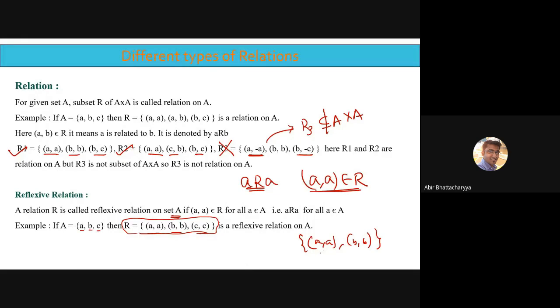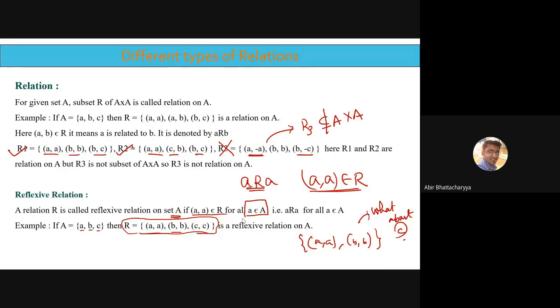See, you can tell me, sir, a is related to a, b is related to b, obviously they are related to each other. But what about c? Because the definition is (a, a) belongs to R for all a belongs to A. For all a belongs to the set, means for all elements of the set. So if the set has 3 elements a, b, c, for all 3 elements we must have reflexivity.